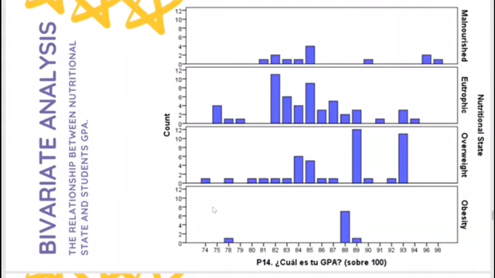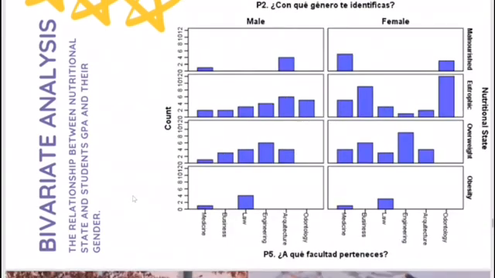3 students have a GPA higher than 95 but are malnourished. The healthiest students are the ones with a GPA of 82, with 20.4%, and students with a GPA of 89 are the ones with a higher level of obesity, with 27.3%. Now the relationship between nutritional state and gender.